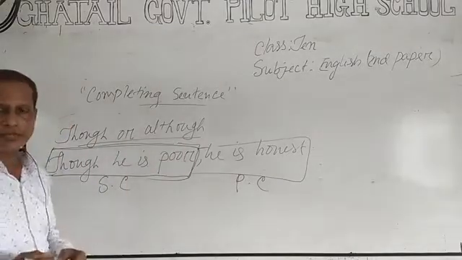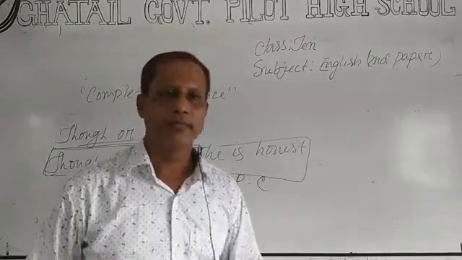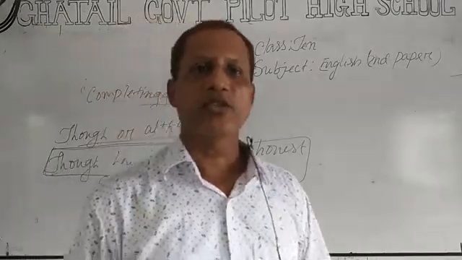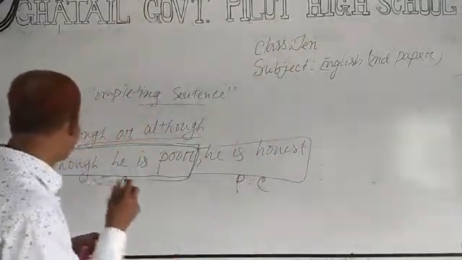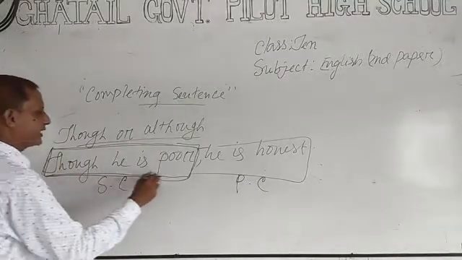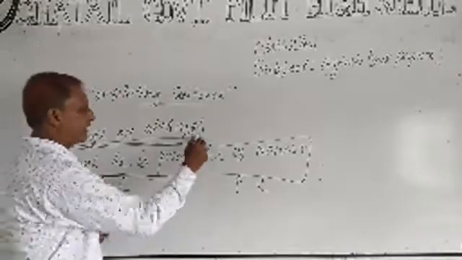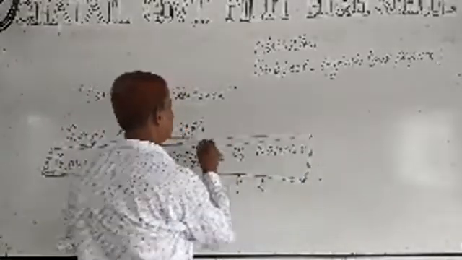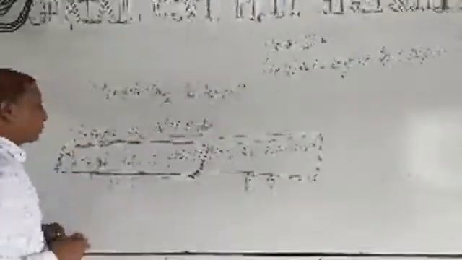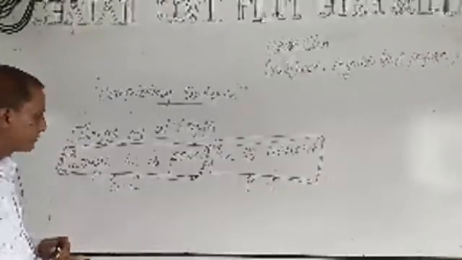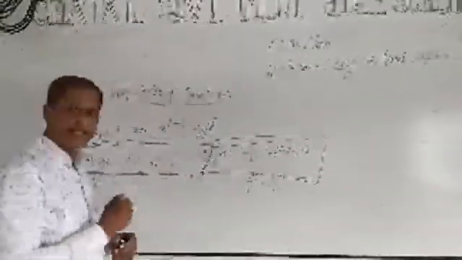If the first part of the sentence is negative, the second part of the sentence will be affirmative. In this sentence, you can see the first part is negative. The first part of the sentence is negative, so the second part of the sentence is affirmative. Though he is poor, he is honest. How is the part negative?